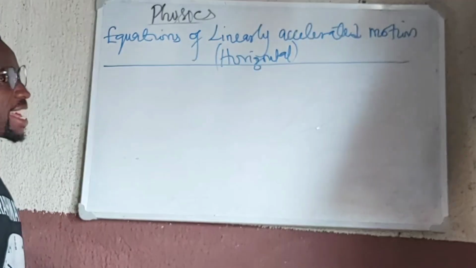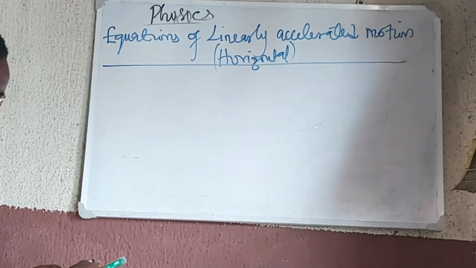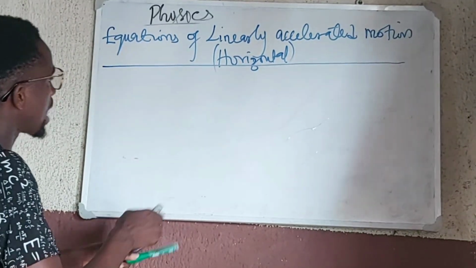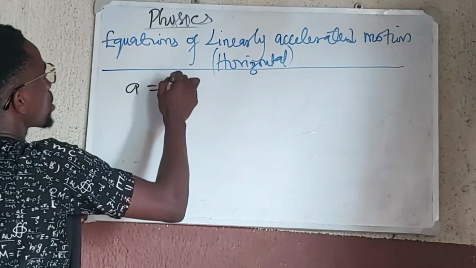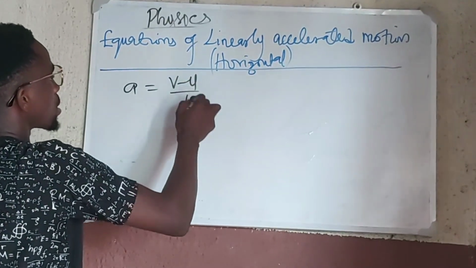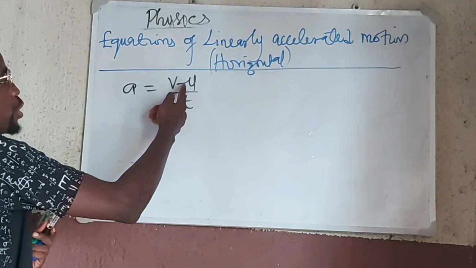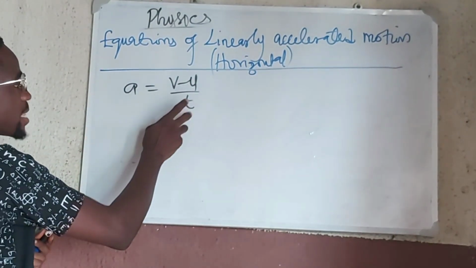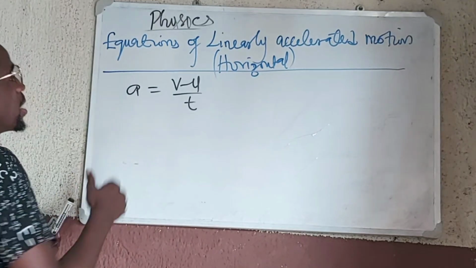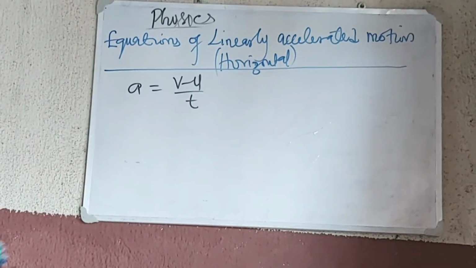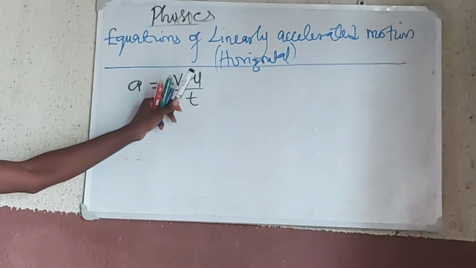First, let's get equation II, a previous equation we derived, where we say that a is equal to v minus u all upon t. Remember that v is the final velocity, u is the initial velocity, and t is time. So a is acceleration, meter per second squared. Let's rearrange this equation to obtain the final velocity.